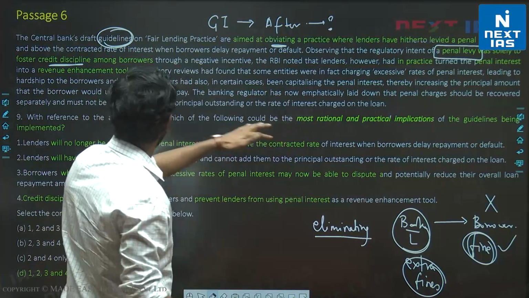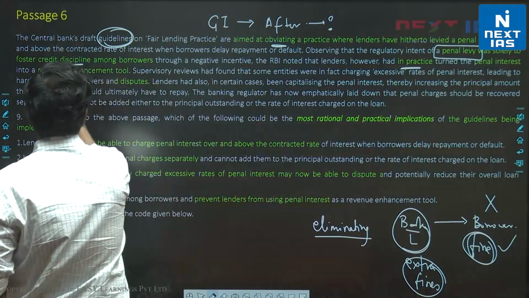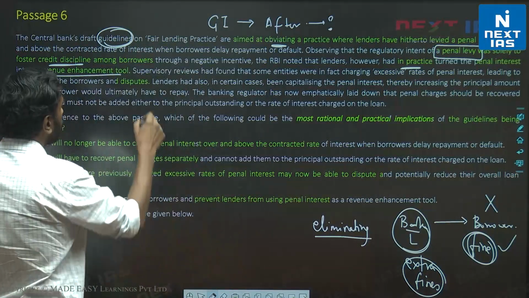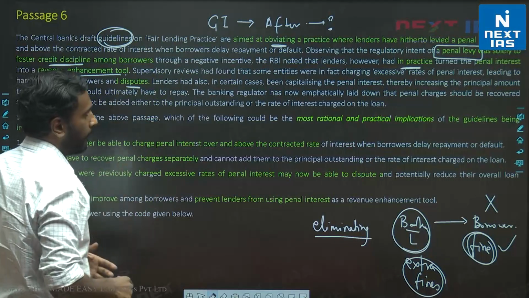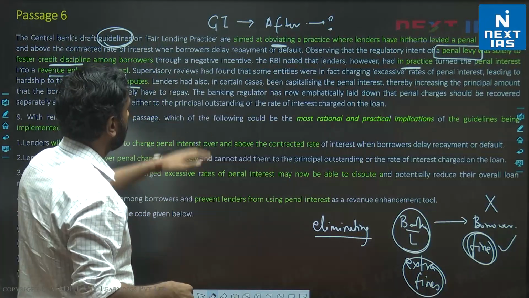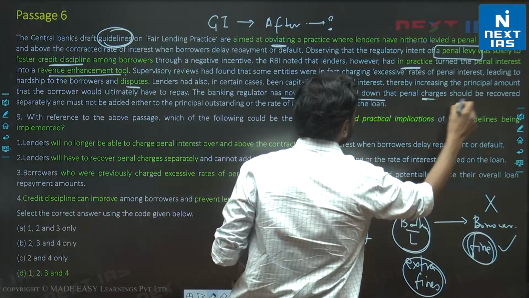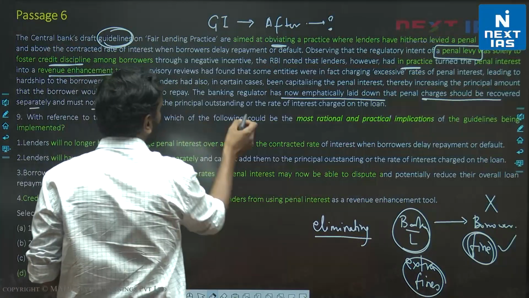But instead what happened is in practice, banks basically used this to increase their revenue. Bank wanted to make more revenue. So we are told in the next sentence, this led to some disputes also. But now the banking regulator has emphatically laid down that penal charges should be recovered separately and must not be added either to principal or outstanding.